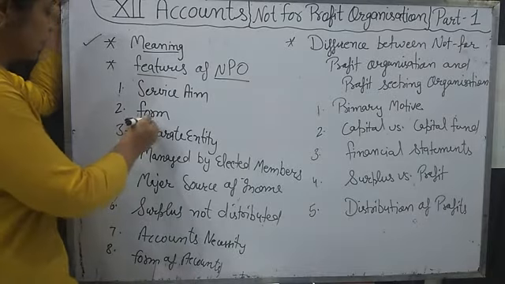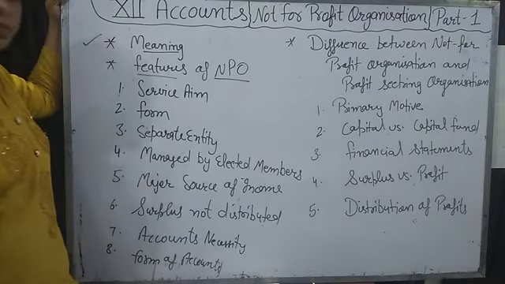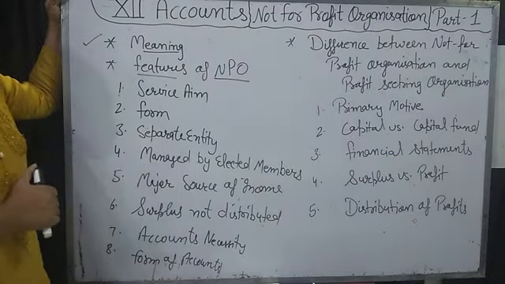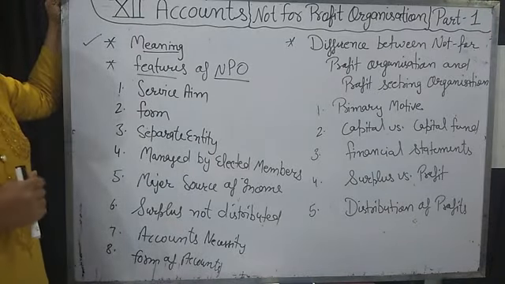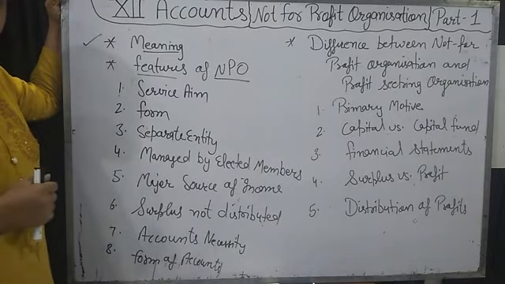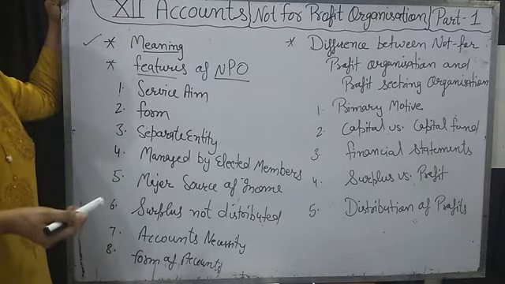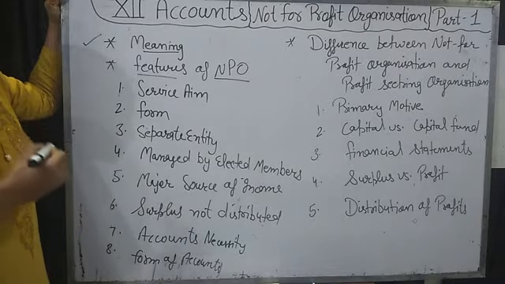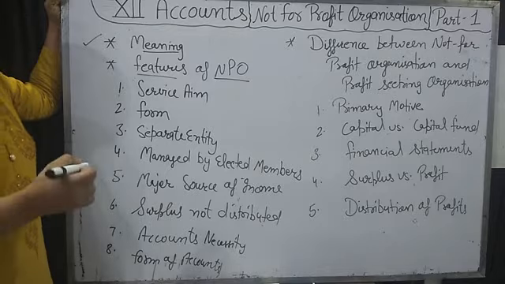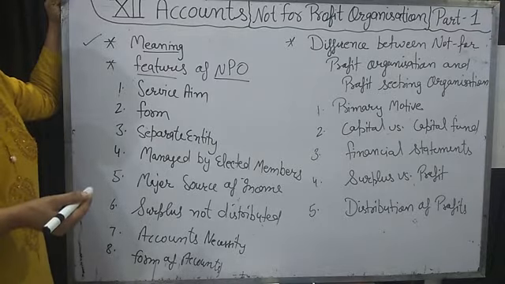Next is the form. Any not for profit organization is a charitable trust. Some members start the not for profit organization and invest money. Slowly the organization runs up, and they also get grants from the government.